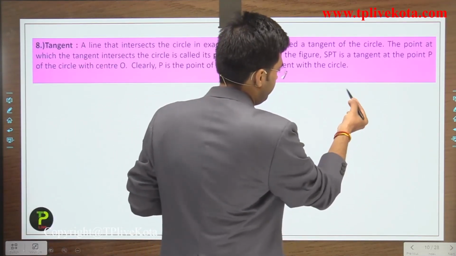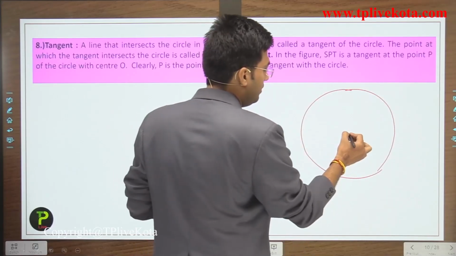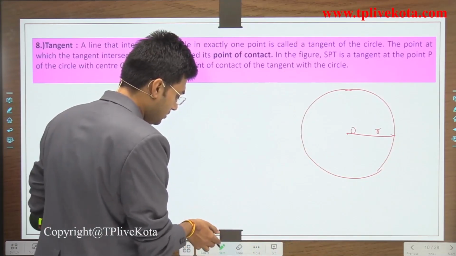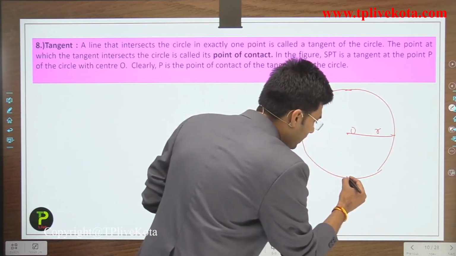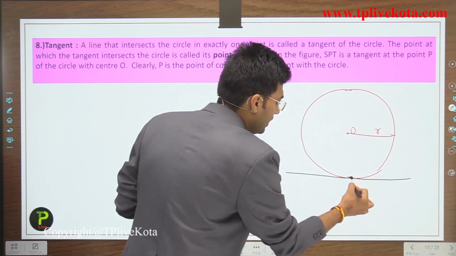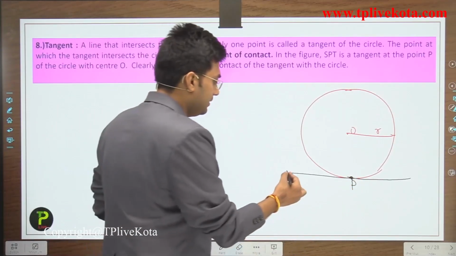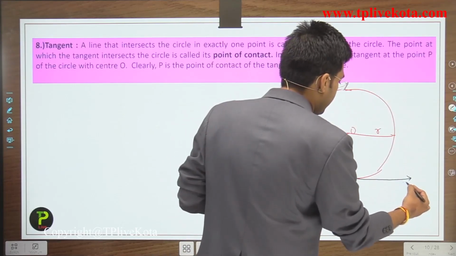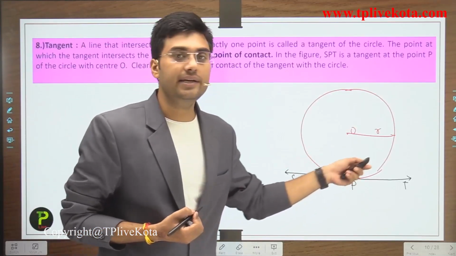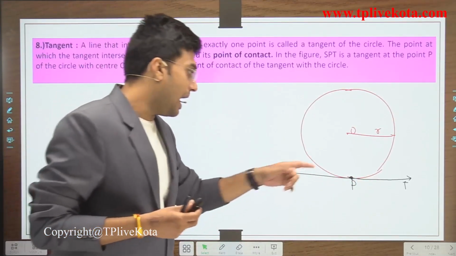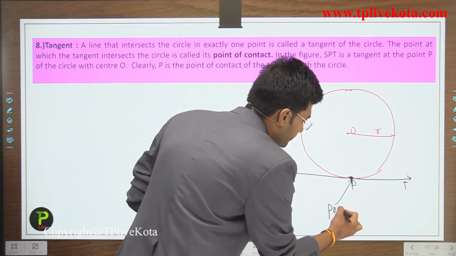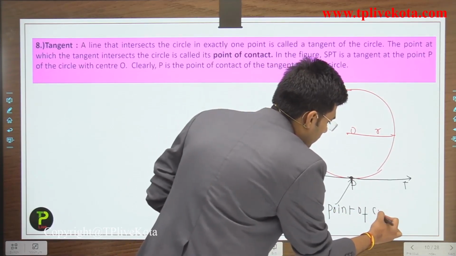For example, this is a circle with center O and radius R. Now if we have a line which touches this circle at only one point, let this point be P, and S and T are points on this line, then we can say that SPT is a tangent of this circle and this P is the point of contact.